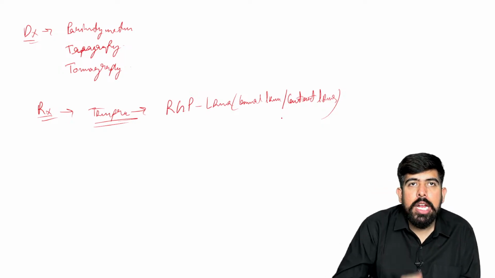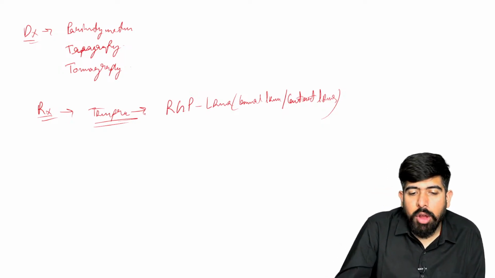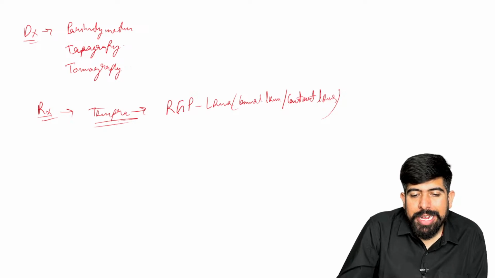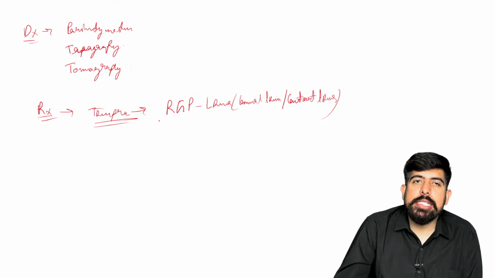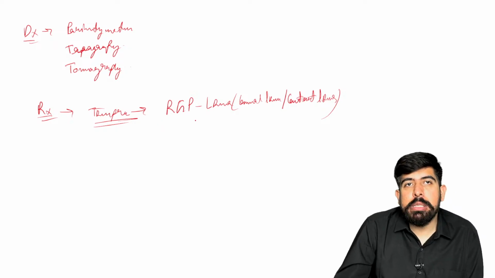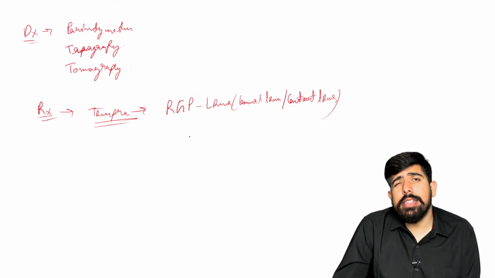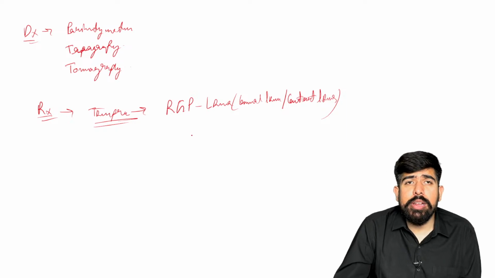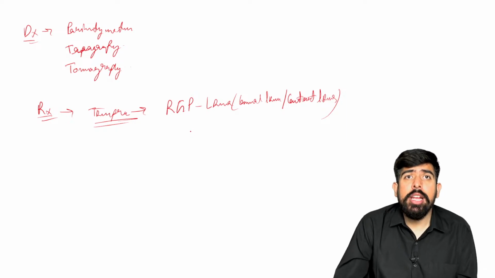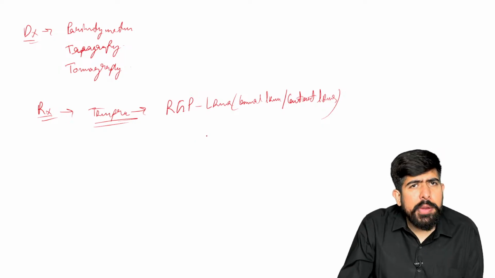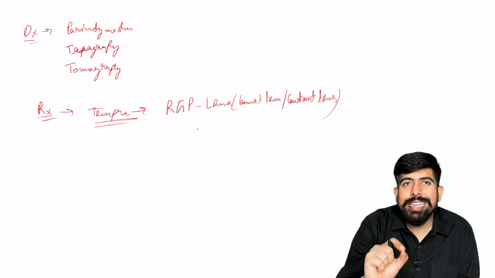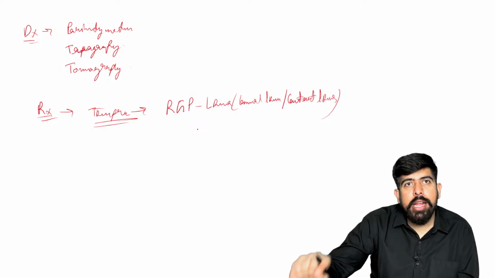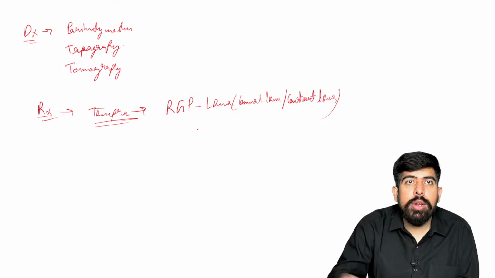You have to put the corneal lens. This is not a normal lens, guys. This is a special type of lens, rigid gas permeable. Please remember, this is your rigid gas permeable lens, and it will be used in the treatment of the patient with keratoconus. Now your mind is saying, sir, the patient only has an increase in curvature. The patient has myopic irregular astigmatism.